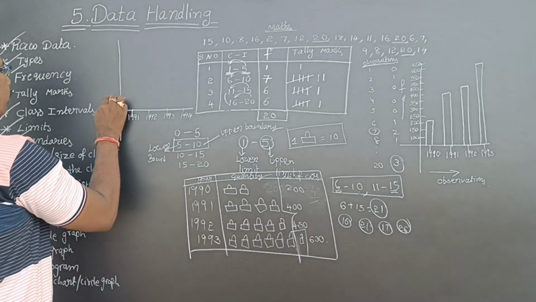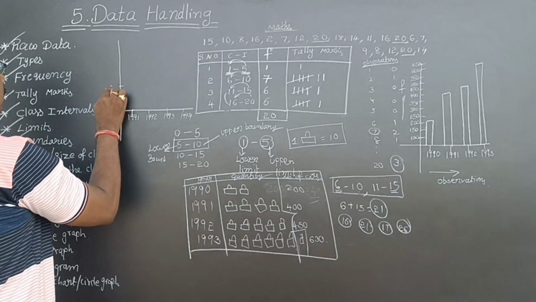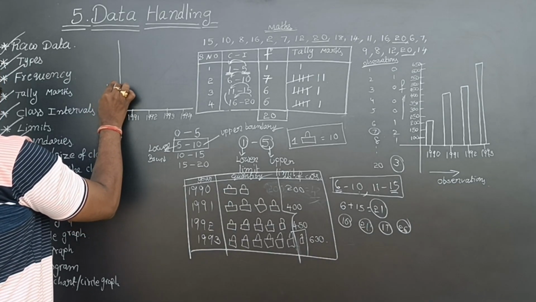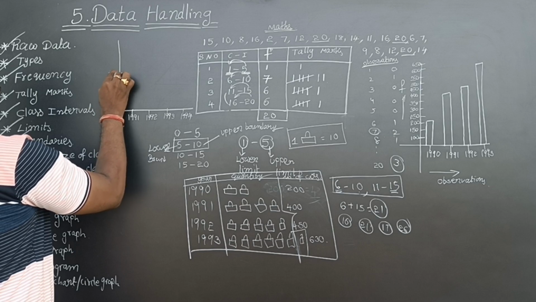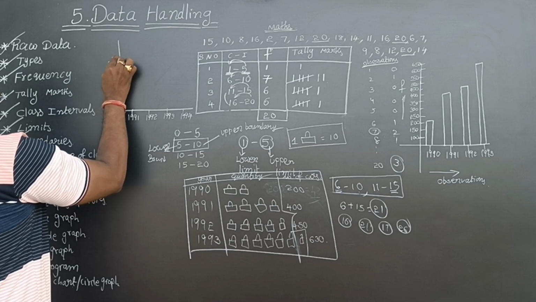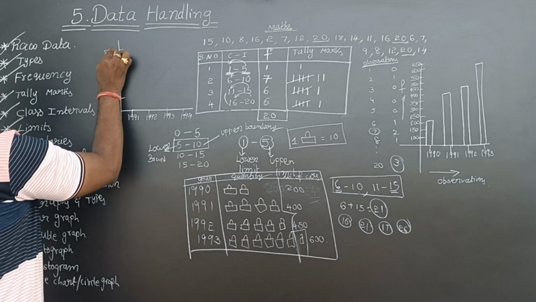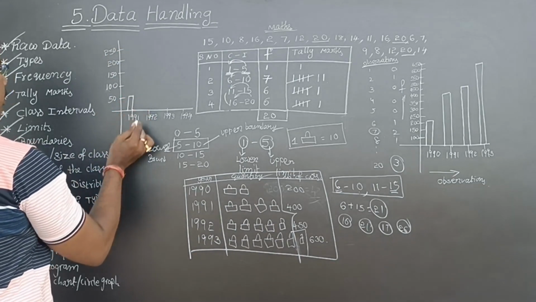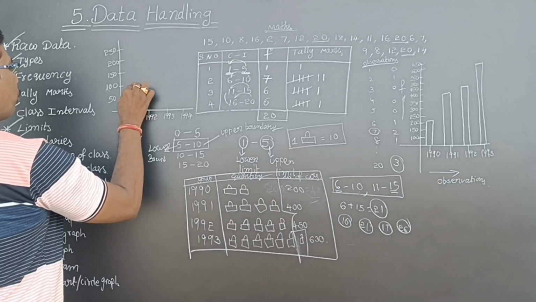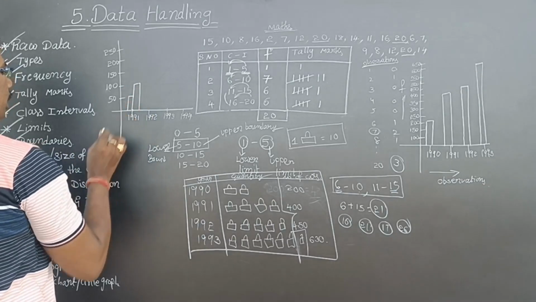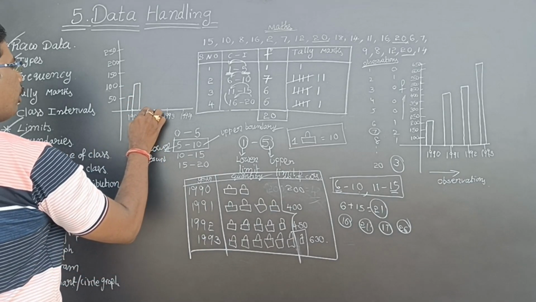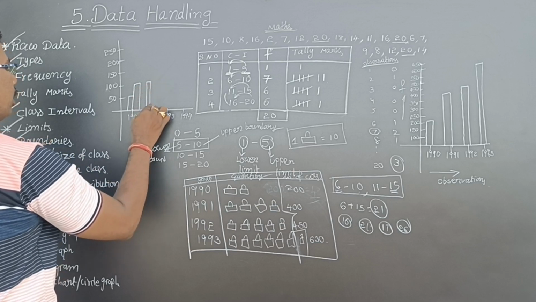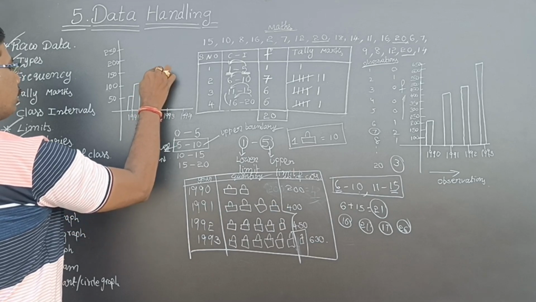See here, this is 50, this is 100, this is 150, this is 200, and this is 250. Now see here, white cars they produced 50 and red cars they produced 100 in the first year. In the second year, white cars are 100 and red cars are 150.